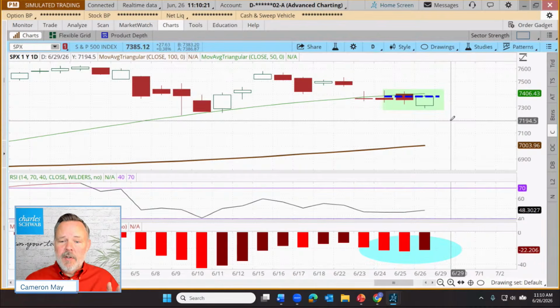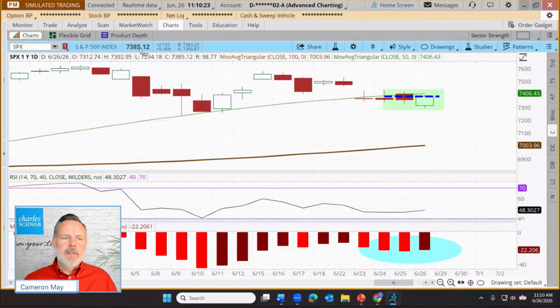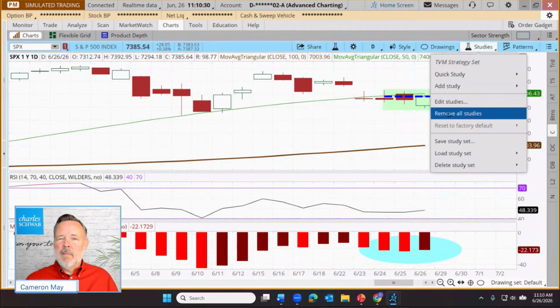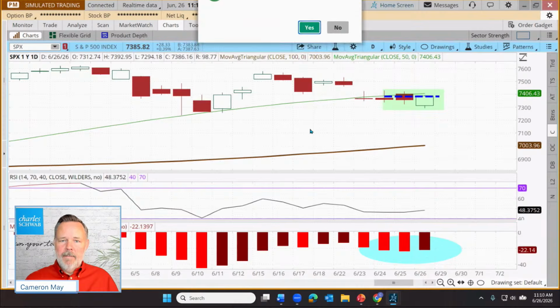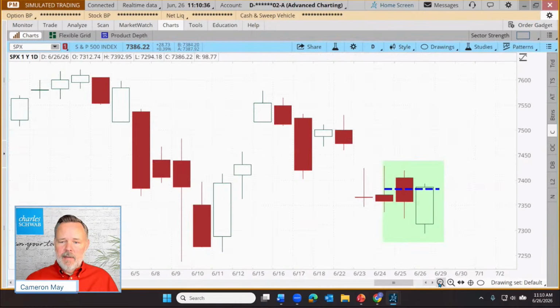It's only available on Thinkorswim, and I want to introduce it to you using a familiar symbol. Let's go up here to our studies. I'm just going to remove all these studies. It doesn't mean delete the study set that I've created. It's just going to clean up the chart here. There we go. So now we're just looking at the S&P 500 chart.